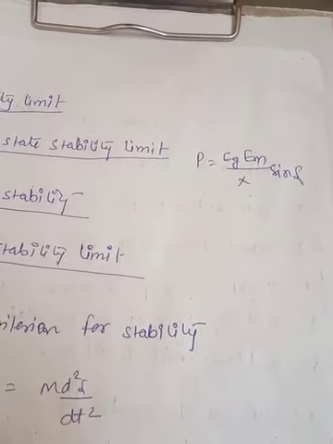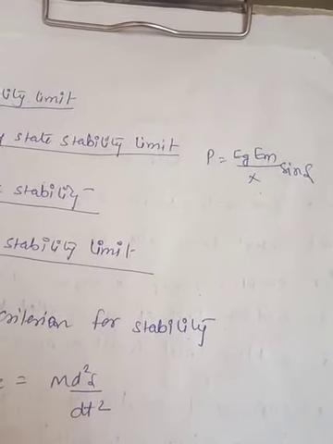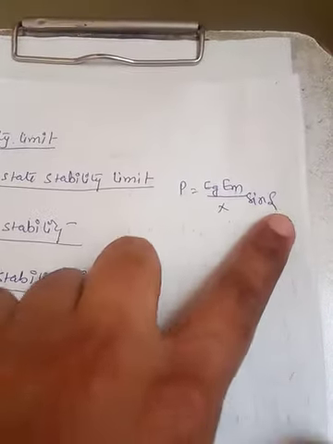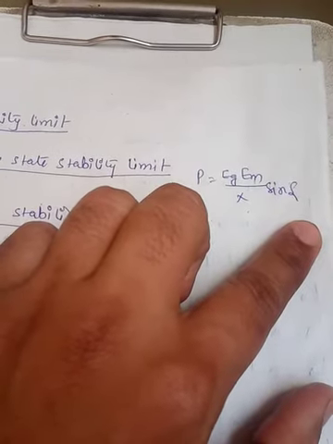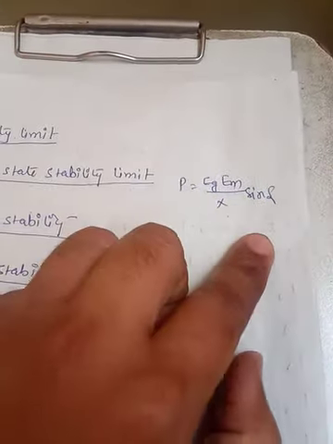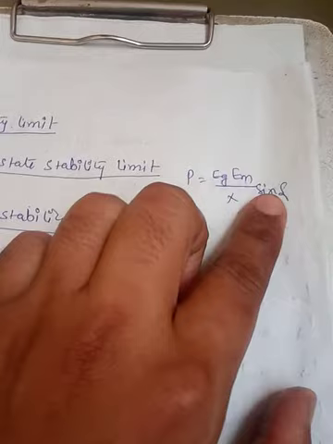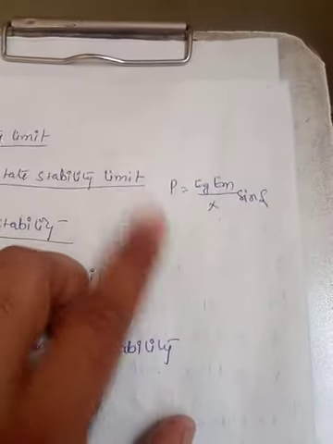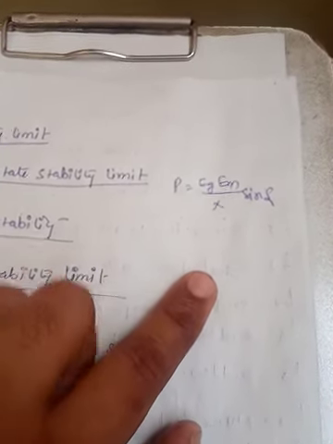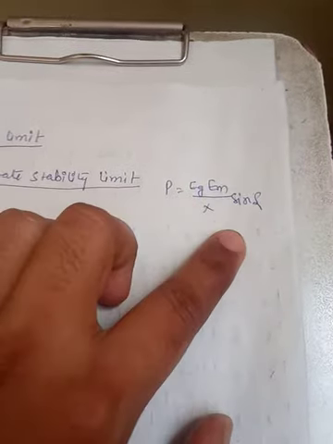Now the maximum power will be transferred, you can see, when delta equals 90 degrees. Hence if you put delta as 90 degrees in this equation, we will get P equal to Eg Em upon x. So this will be the maximum power.